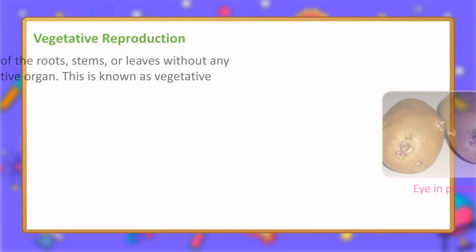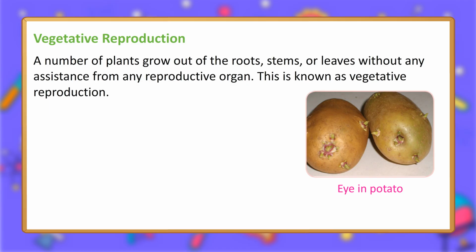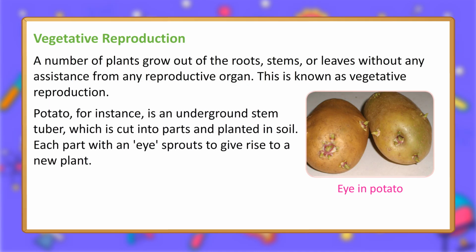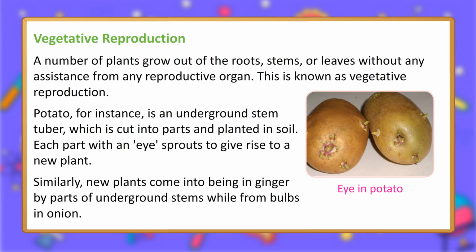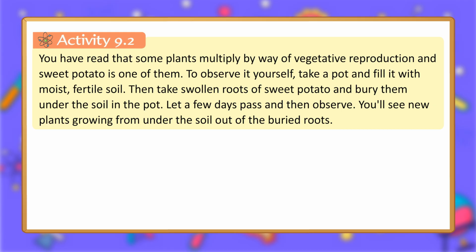Vegetative reproduction. A number of plants grow out of the roots, stems, or leaves without any assistance from any reproductive organ. This is known as vegetative reproduction. Potato, for instance, is an underground stem tuber, which is cut into parts and planted in soil. Each part with a node sprouts to give rise to a new plant. Similarly, new plants come into being in ginger from parts of underground stems, while from bulbs in onion. In potato.